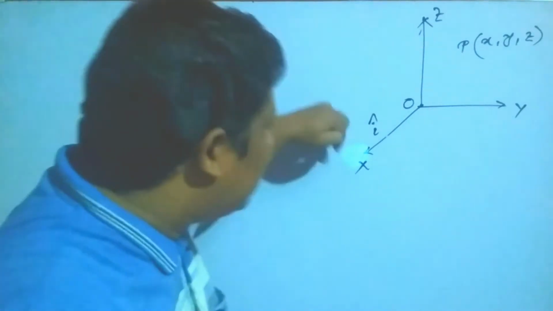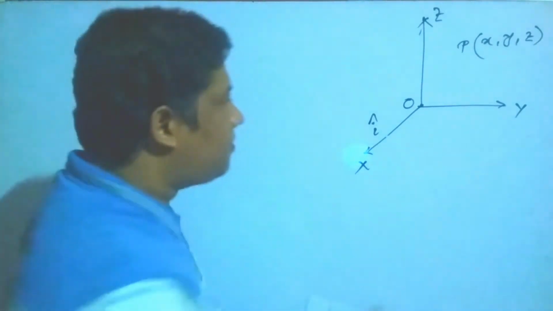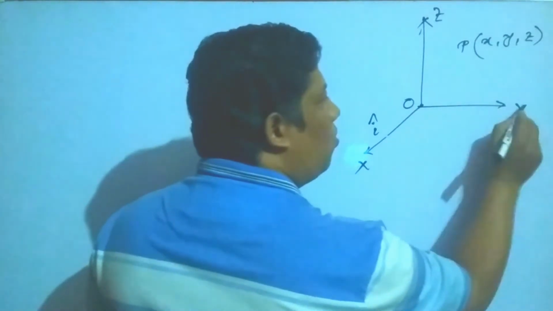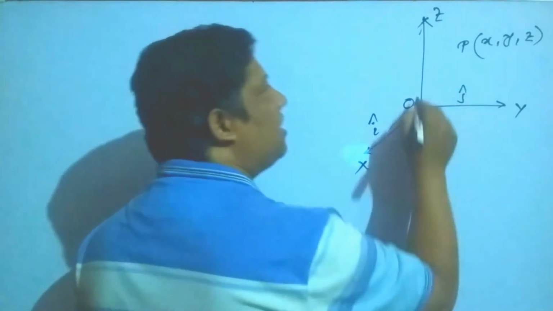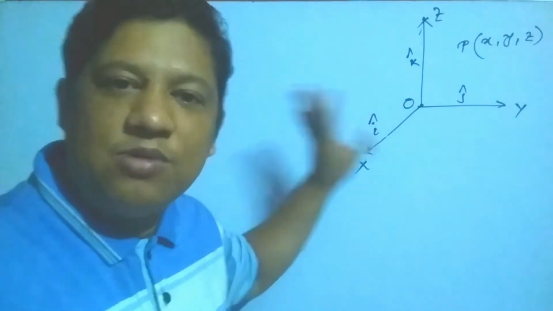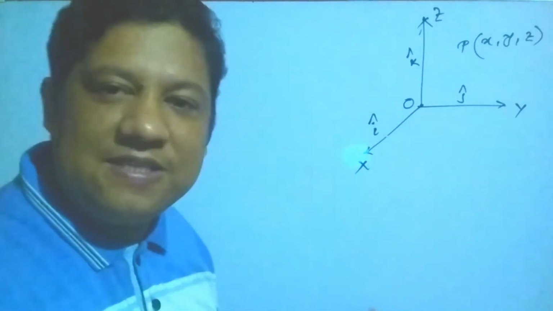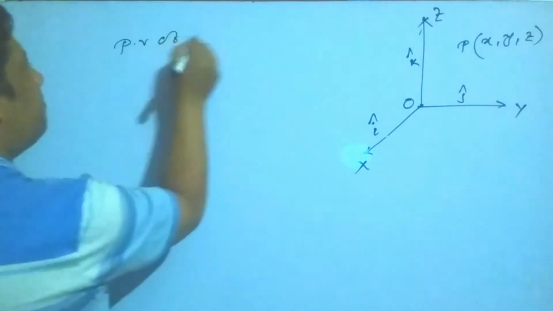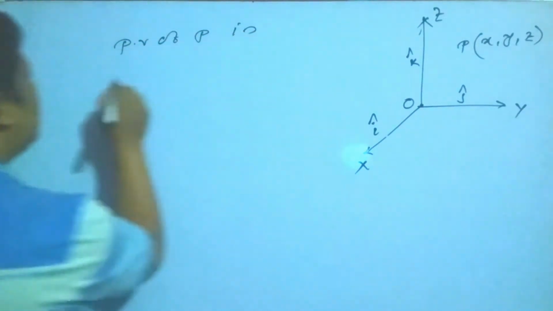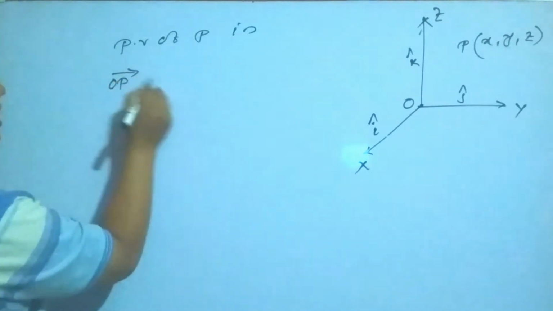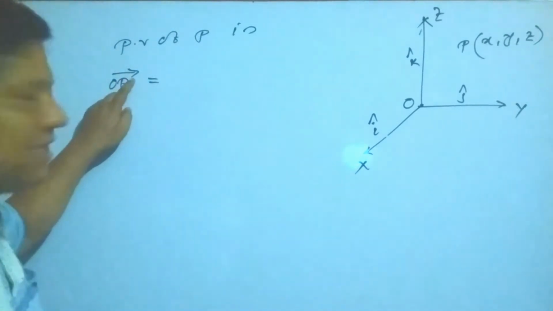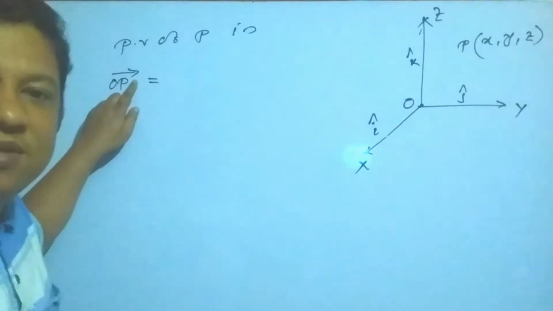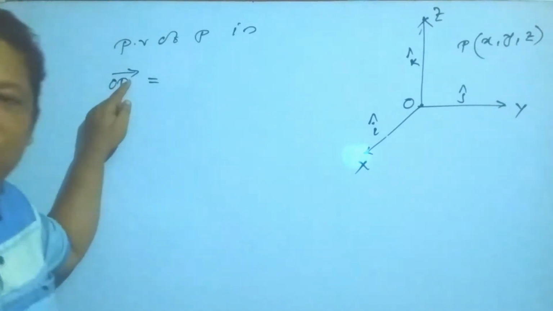And along the OX direction it is represented by I, along the OY direction is denoted by J, and Z direction is denoted by K. And these are the unit vectors along the corresponding axes. Then this point is denoted by position vector of P, OP vector equal to, it is represented by this line. It is called the vector because it denotes the direction.